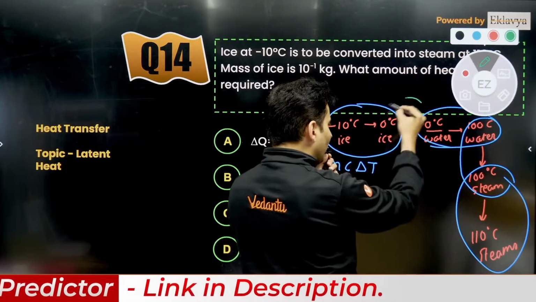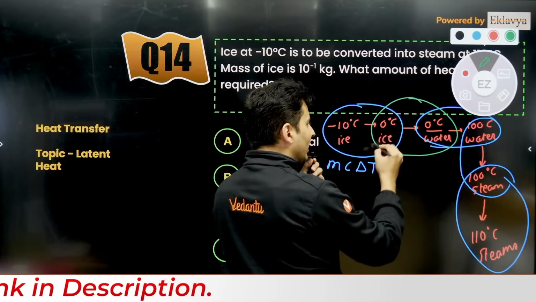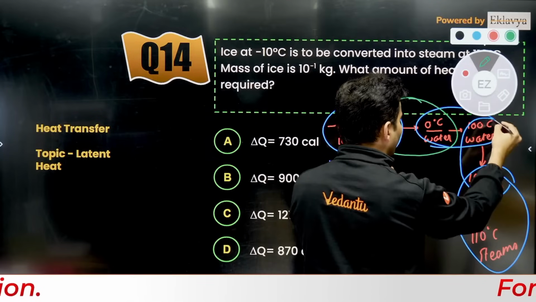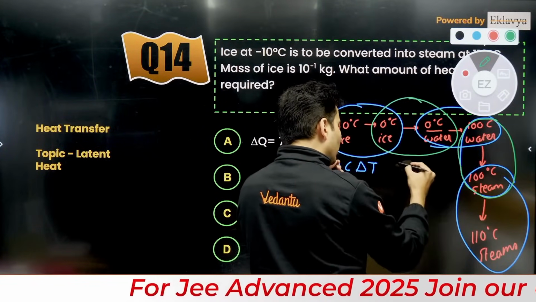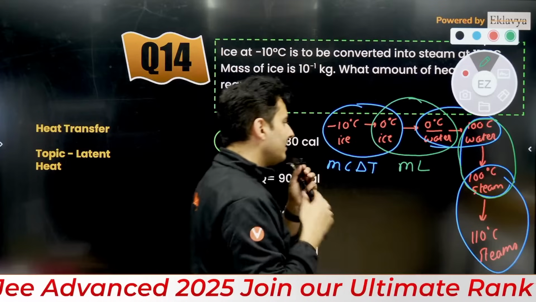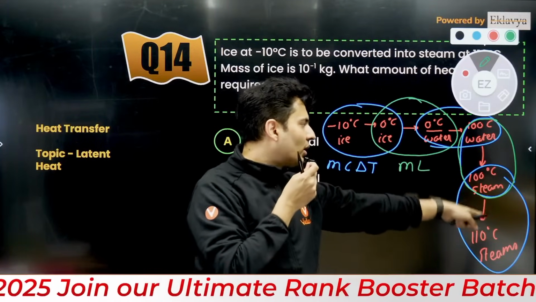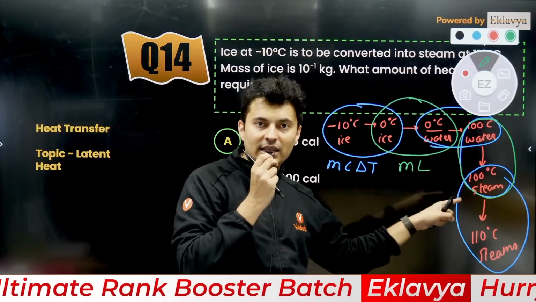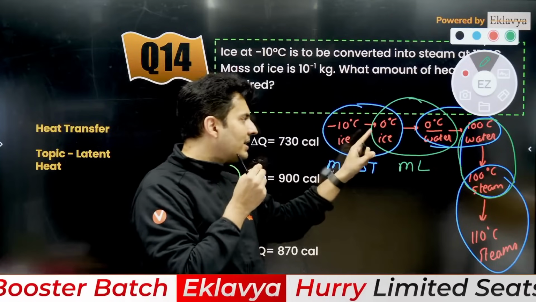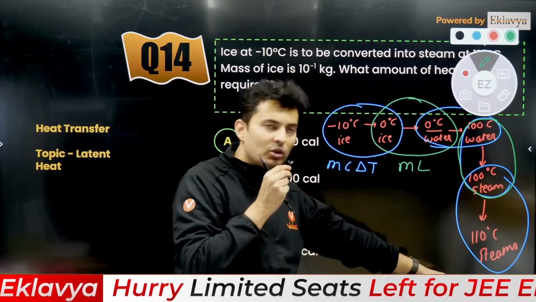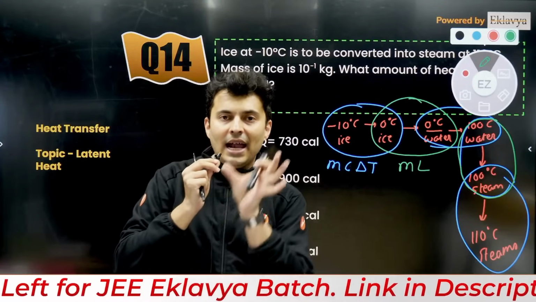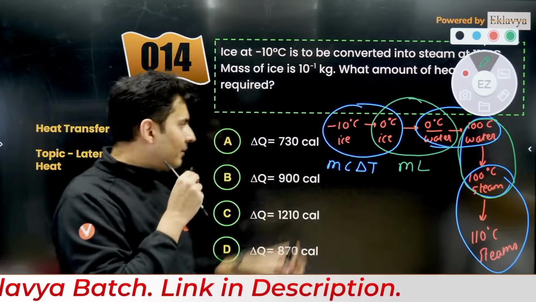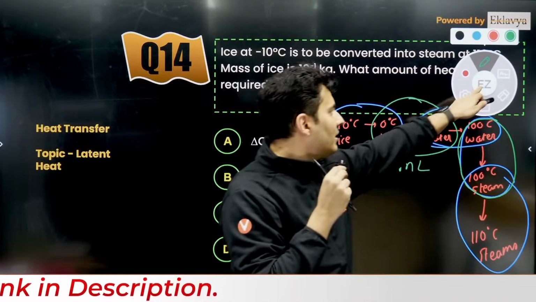But the moment you change the state from one to another, ice to water, or water to steam, you are going to use the mL formula. So ice to water, water to steam, use mass into latent heat. Whereas for ice to ice, water to water, or steam to steam, use m c delta T. Add all these heats and you will get the final answer for this question.